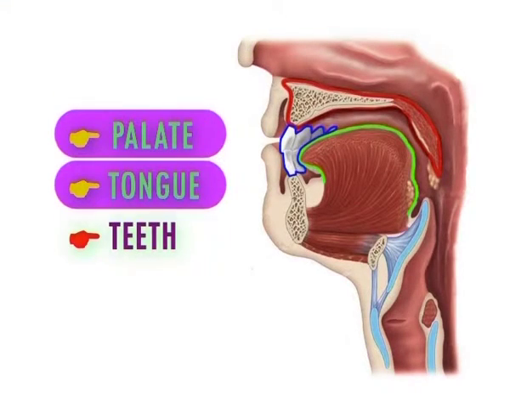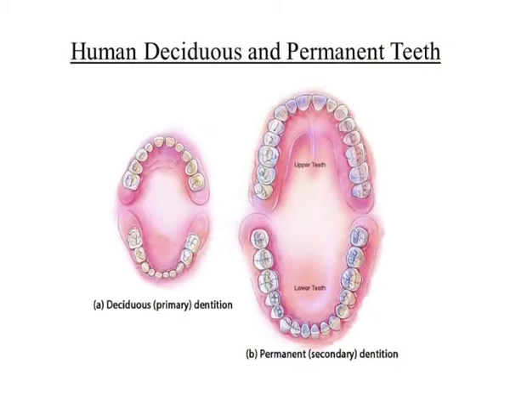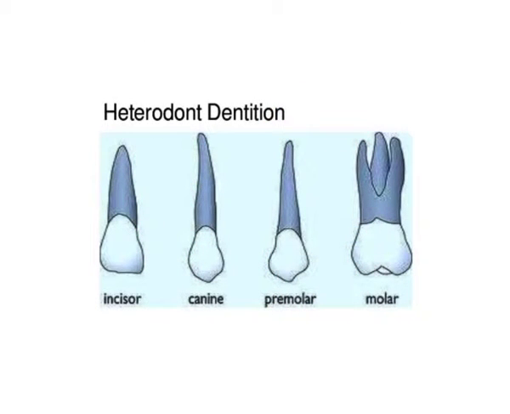Next comes teeth. Human teeth are diphyodont, that is, they have 2 sets of teeth, milk or deciduous, and permanent teeth. Human teeth are also heterodont, having different types of teeth such as incisors, canines, premolars, and molars.